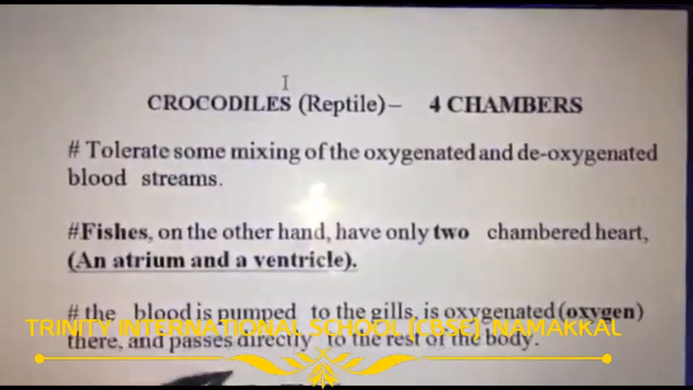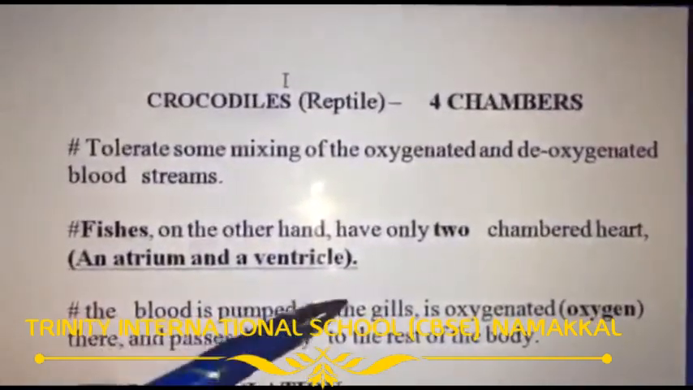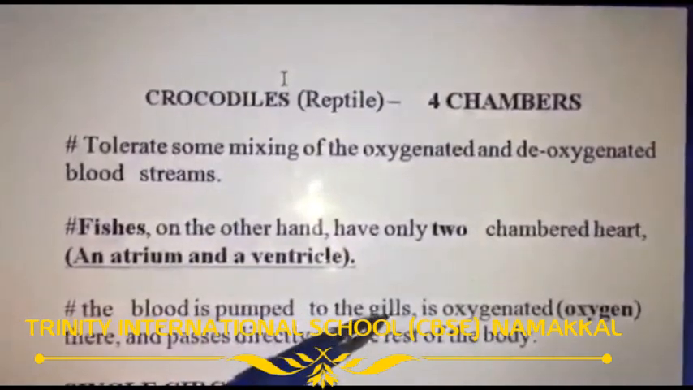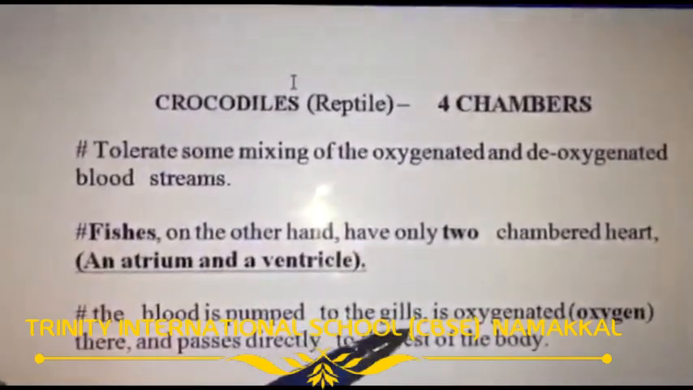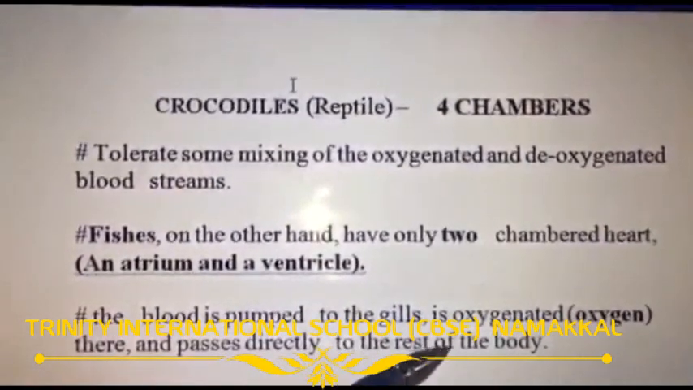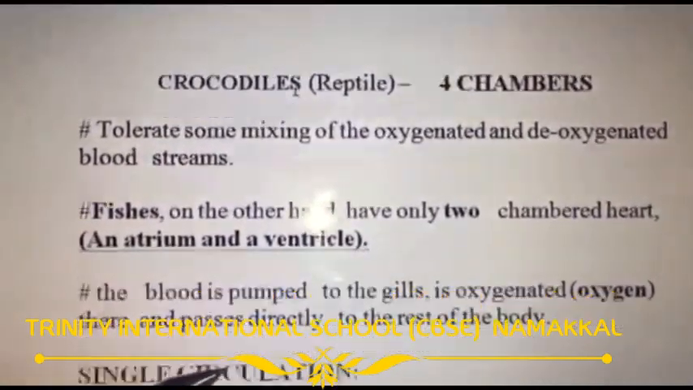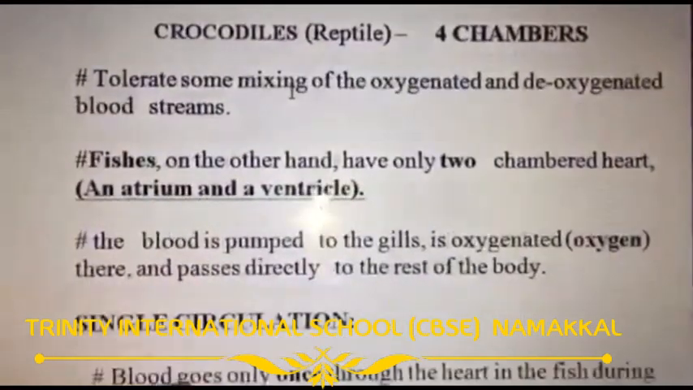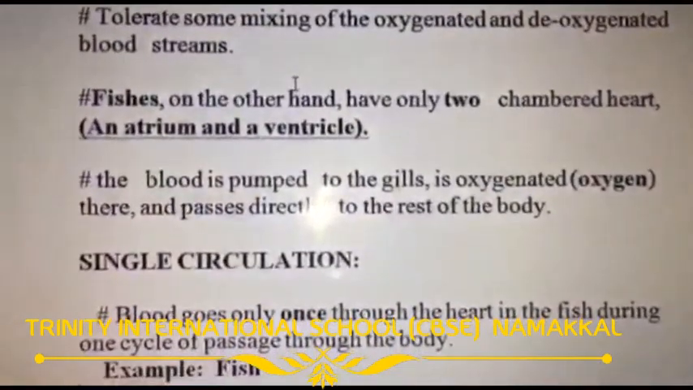It is oxygenated there. Where? In the gills. The gills contain a lot of gill capillaries. Through the gill capillaries, the blood passes directly to the rest of the body. Okay. Single circulation. In fish, a single circulation occurs.